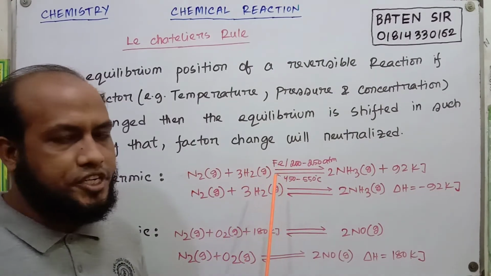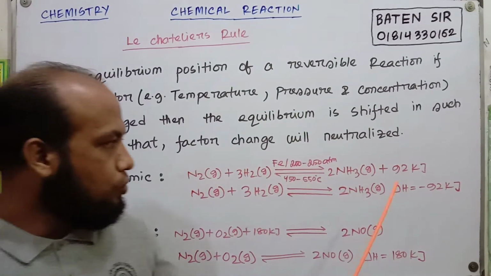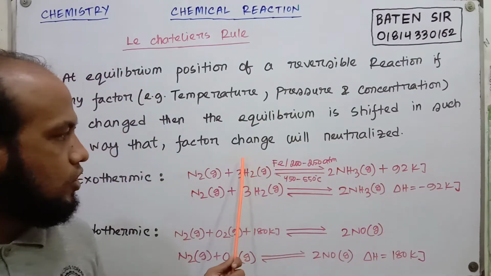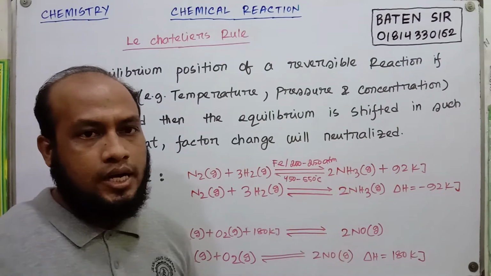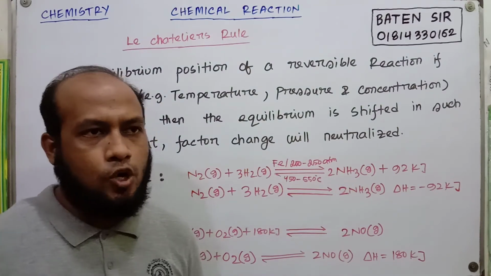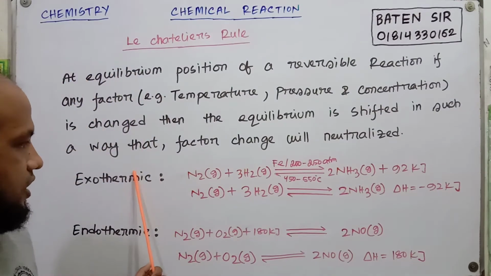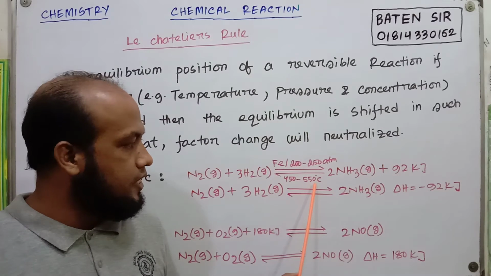So we have to determine a suitable temperature so that we have more product and the forward reaction rate is high, and that temperature is known as optimum temperature. For this reaction, optimum temperature is 450 to 500 degrees centigrade.